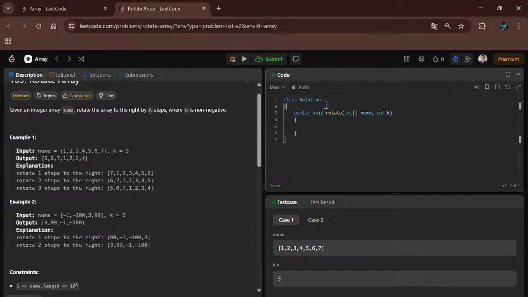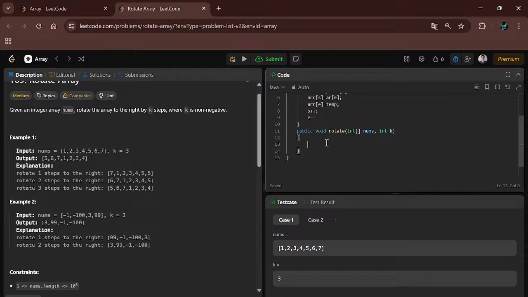I will create one method, reverse. So public void reverse. I will take int nums, the array, and int start pointer and int end pointer. And we will use simple swapping. You know how simple swapping is done: temp equals array of start, array of start equals array of end, and array of end equals temp. And simply we will increment the starting pointer and decrement the ending pointer.